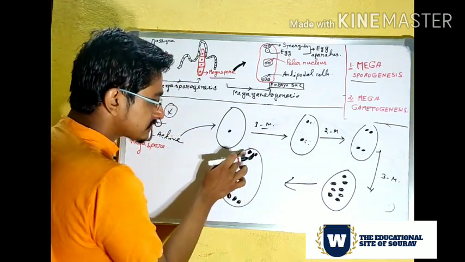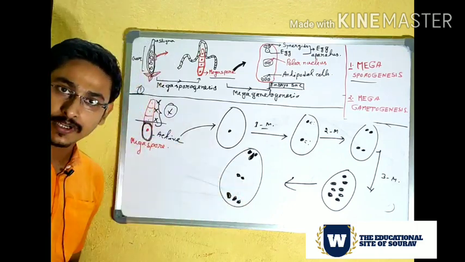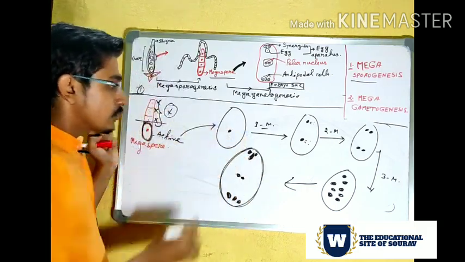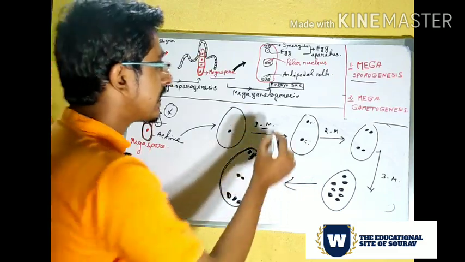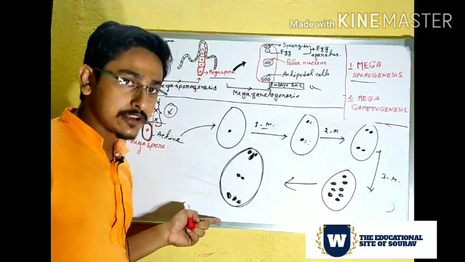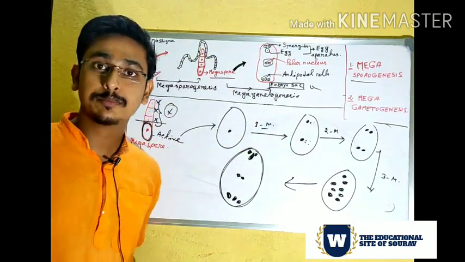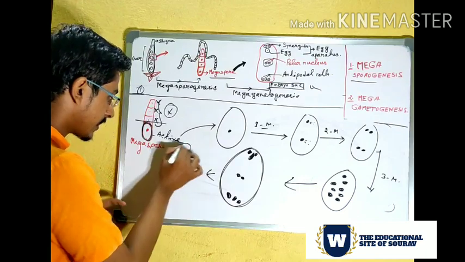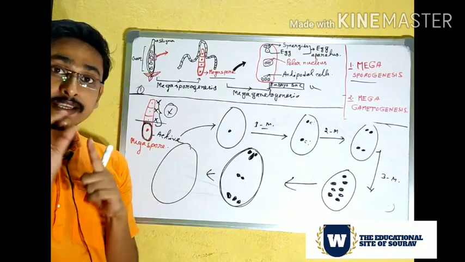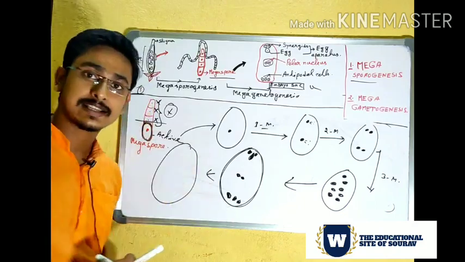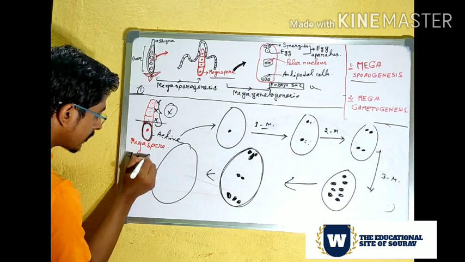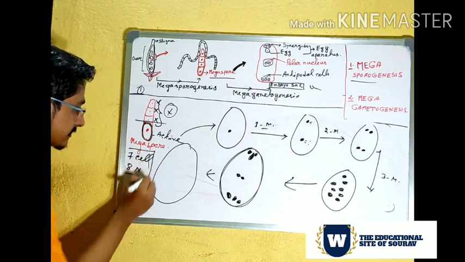So there are 8 nuclei. This sac-like structure with 8 nuclei is the embryo sac. After the maturation of this embryo sac, it will form 7 cells inside it. 7 cells and 8 nuclei.